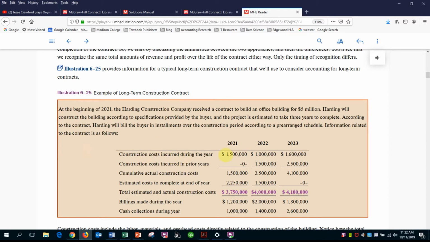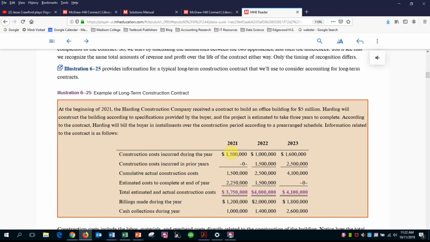So in this case, as I said earlier, you can either record revenue and gross profit on a long-term contract when the contract is completed, which is not as common as recognizing partial revenue and partial gross profit over the life of the contract. So it's this latter example that we'll be spending most of our time on.